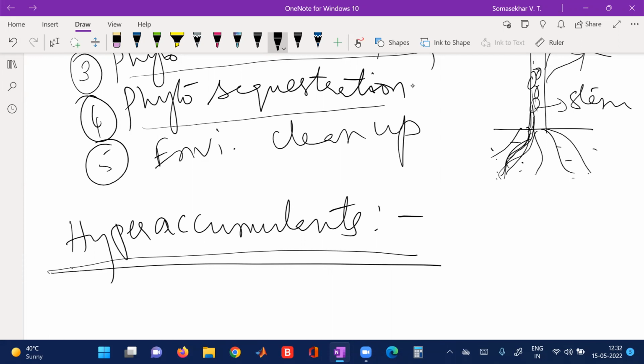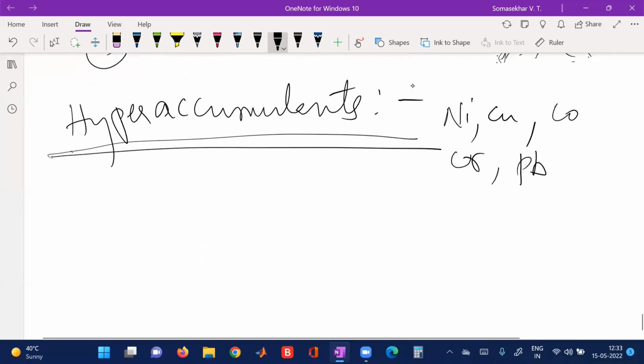And these hyperaccumulants accumulate a maximum percentage of pollutants like nickel, copper, cobalt, chromium and lead. All these toxic metals will be accumulated in larger amounts in their cells, and such organisms are called hyperaccumulants.